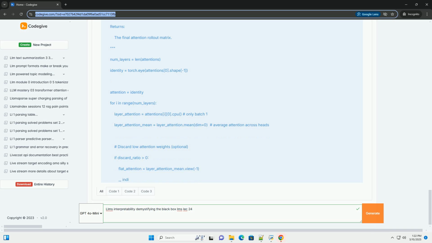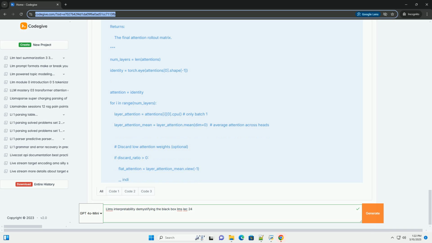Common techniques for LLM interpretability. Here's a breakdown of some common techniques, along with code examples where applicable, using Python and libraries like Transformers, Torch, and potentially libraries like Captum or InterpretML. 1. Attention visualization. Concept. Attention mechanisms are a core component of transformers, allowing the model to focus on different parts of the input when generating the output. By visualizing attention weights, we can see which input words the model considers most important for each output word.